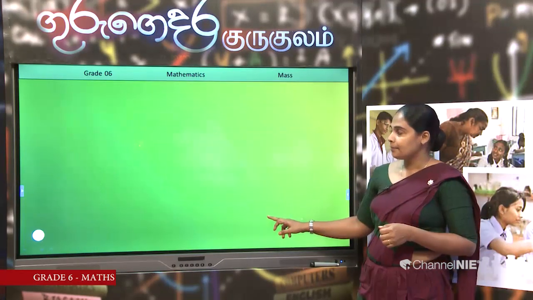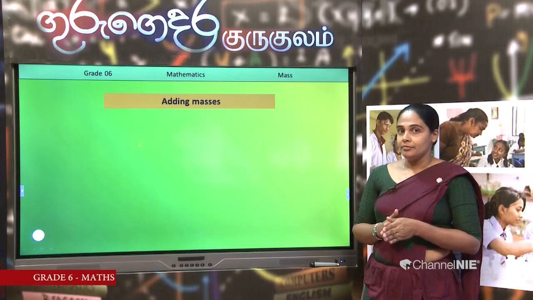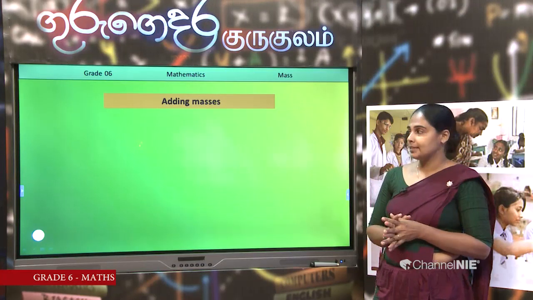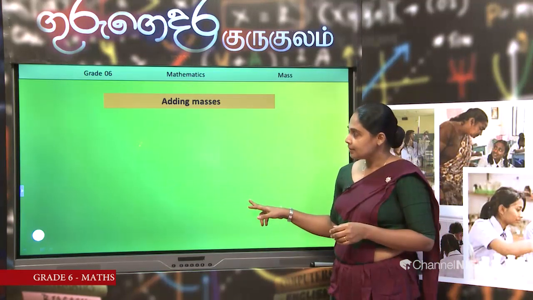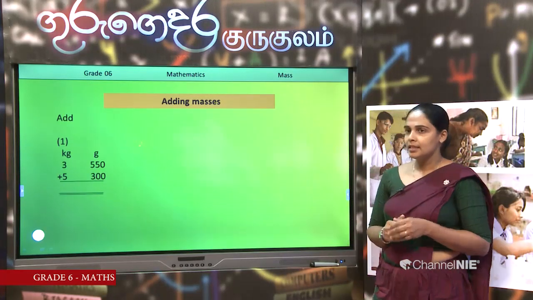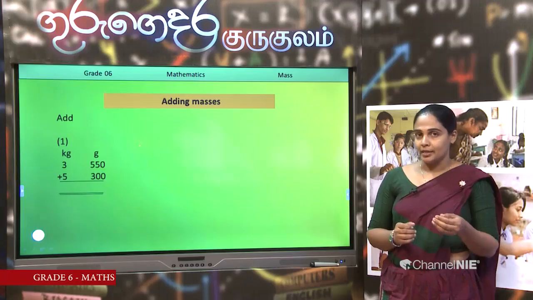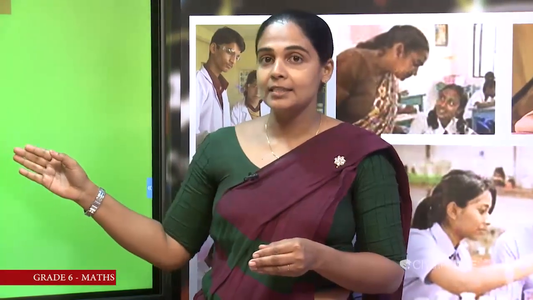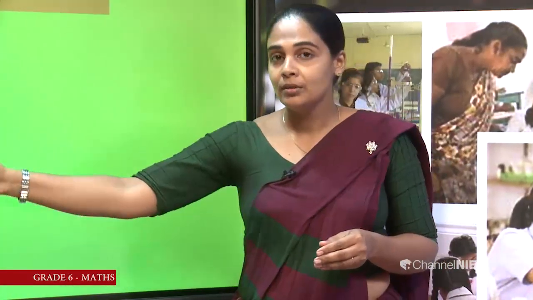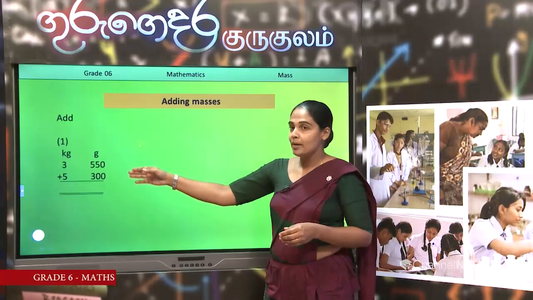Then kids, we have to add masses. How can we add masses? Here I am giving this question. You have to add it. How can we add numbers? You can follow our normal method of adding numbers. We have to start with the last digit, the ones place, next go to the tens place, next go to the hundreds place. Then you can follow that method. Let us add these two masses.